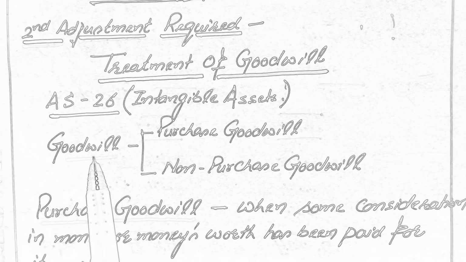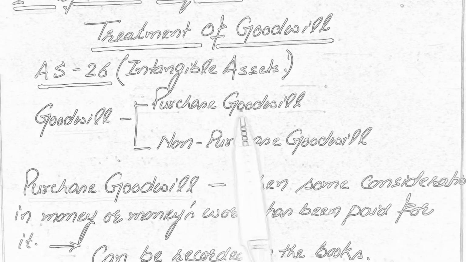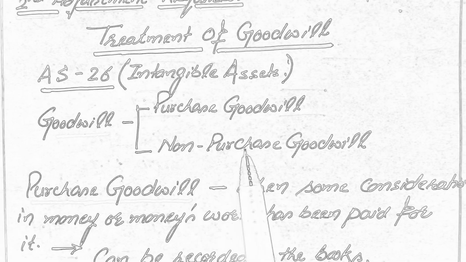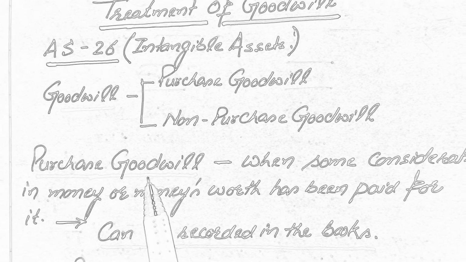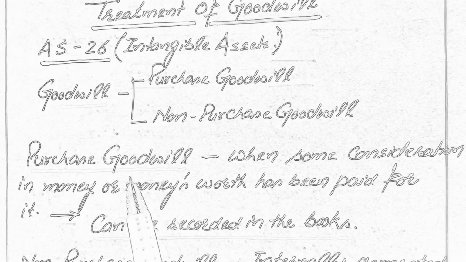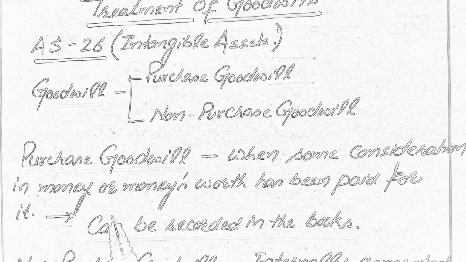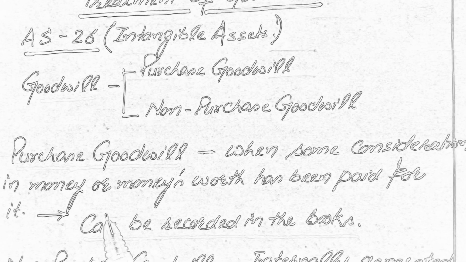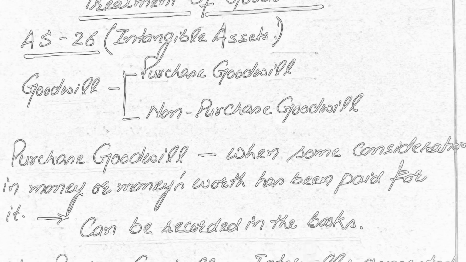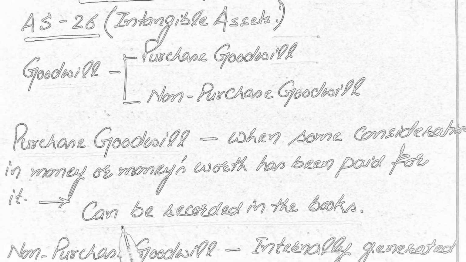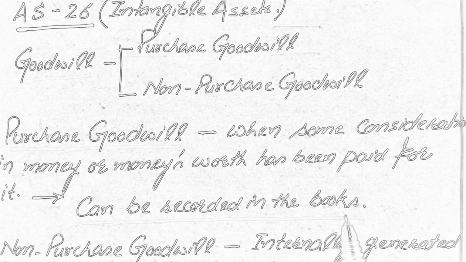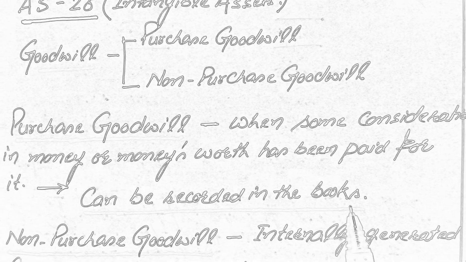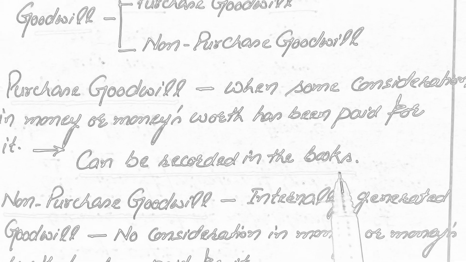Here the goodwill can be of two types, and these are purchase goodwill and non-purchase goodwill. Purchase goodwill stands for when some consideration in money or money's worth has been paid for it, and only the purchase goodwill can be recorded in the books of accounts as per Accounting Standard 26.